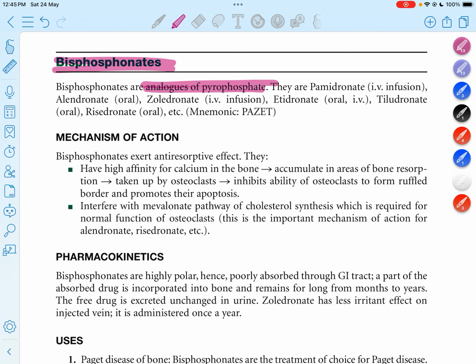The drugs are pamidronate, which is given through the IV, and alendronate, which is also given orally. There are zoledronate and etidronate. Etidronate is given IV and orally, and zoledronate is given only IV. Tiludronate is given orally, and risedronate is also given orally. So these are the drugs.